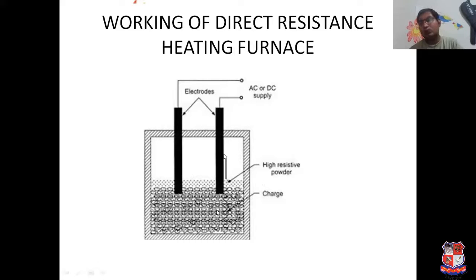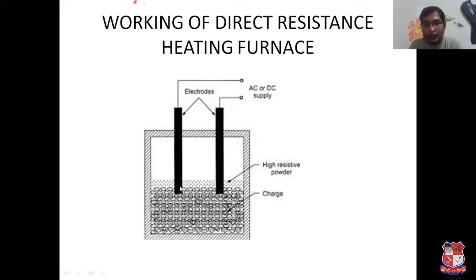Current can only flow from one electrode to the other when this medium is conductive, so it should be a metallic material, and the heat generated will depend on I square RT, that is, on the current as well as on the resistance of the material.